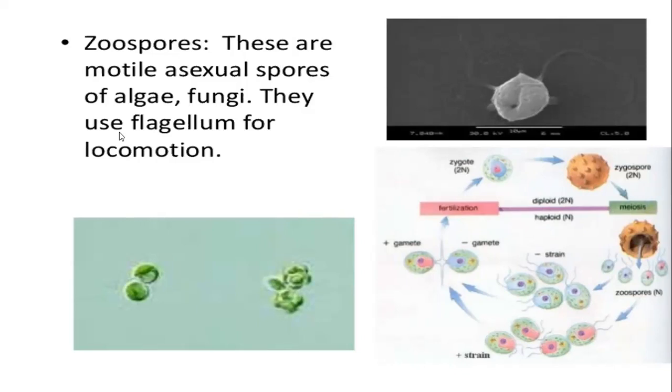So these are the motile asexual spores, which are the speciality of algae and fungi. The fungus and the algae generally make these asexual spores, which are motile, and these motile spores are called zoospores. They use flagellum for locomotion. Flagellum singular, flagella plural. Is it fine?